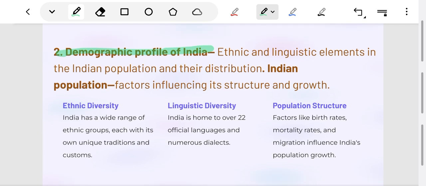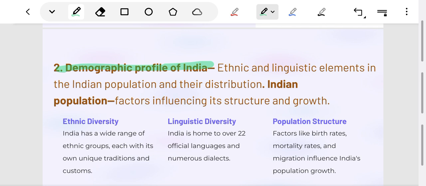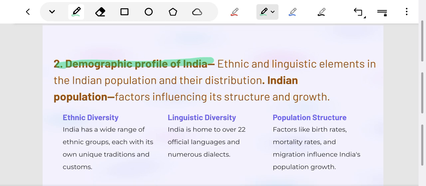Here we will study racial classification in the Indian context. We will study Risley's racial classification, Guha's racial classification, and many more classifications in this chapter. We will discuss the Negrito problem in India, which means the controversy over the presence of Negrito elements in India. The Negrito elements include short stature, dark skin color, woolly hair, etc. Then we will study various factors influencing population growth in India, like fertility rate, mortality rate, migration, governmental interventions, and many more.